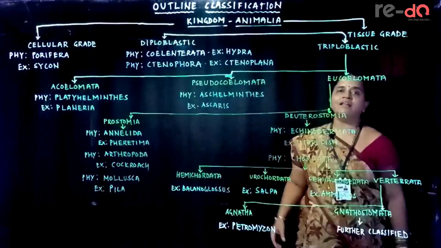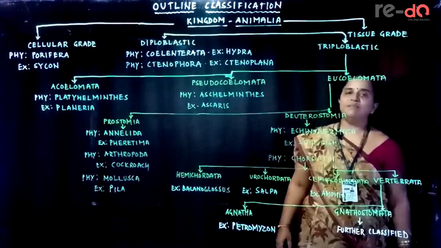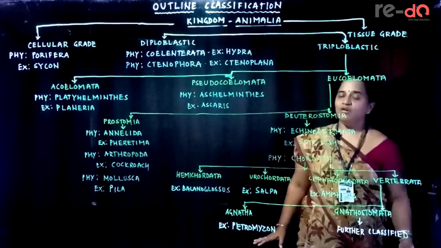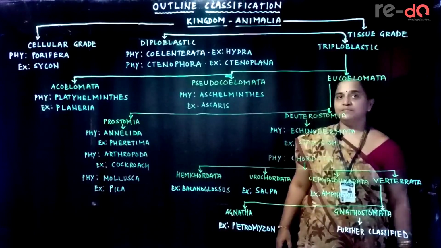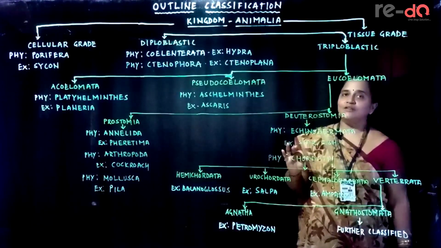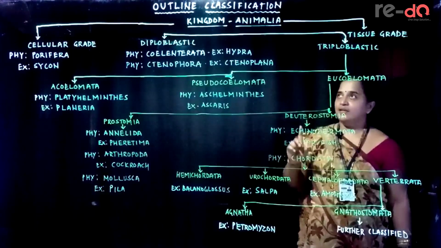Recall the characters of animals. They are eukaryotic, multicellular, motile and heterotrophic. Hope you are recalling the meanings of each word. If you have any doubts, just post them on Google Classroom or on my WhatsApp.